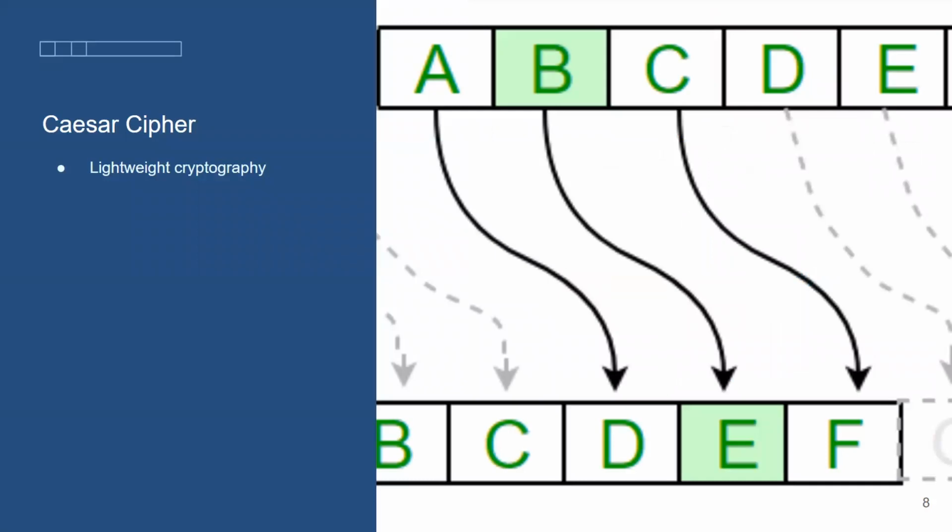Caesar cipher, which is a symmetric encryption, is a very lightweight cryptography that requires low computational power. What it does is it shifts the alphabet by a fixed number of positions. This is what we'll be using for encrypting the data while we're sending between the nodes inside Cooja simulator.